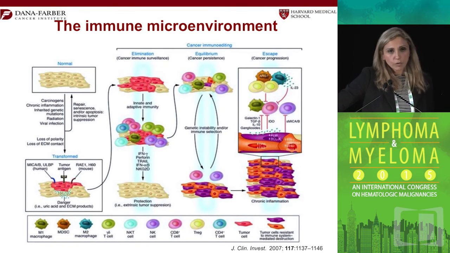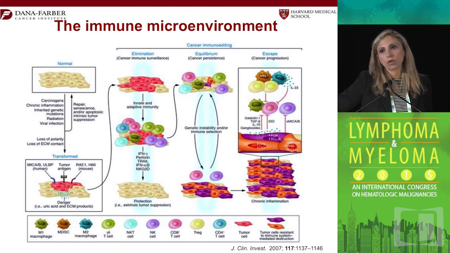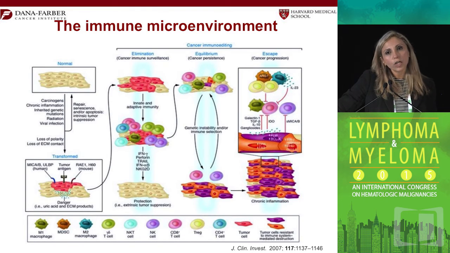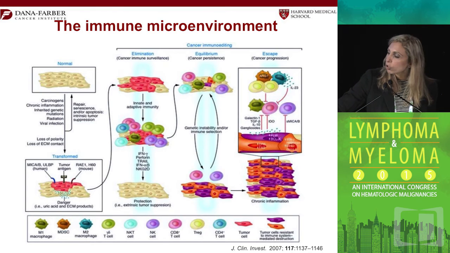Finally, the immune microenvironment. We cannot talk about the microenvironment without talking about the immune microenvironment, and I'm sure many of you have heard again and again about checkpoint inhibitors and about other cells. Now we're trying to understand what is changing in the immune microenvironment at an early stage of MGUS or smoldering, and whether we can change that. Can we use the drugs that we're developing, immune checkpoint inhibitors, to prevent progression in patients?